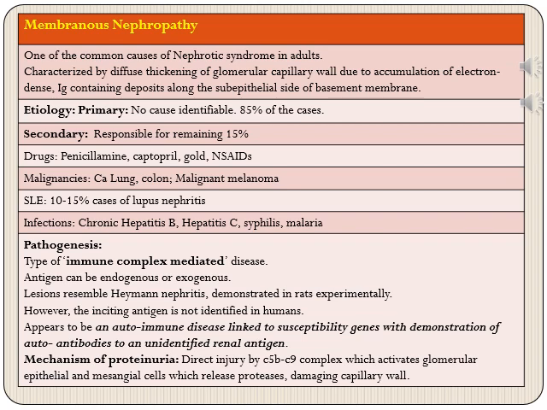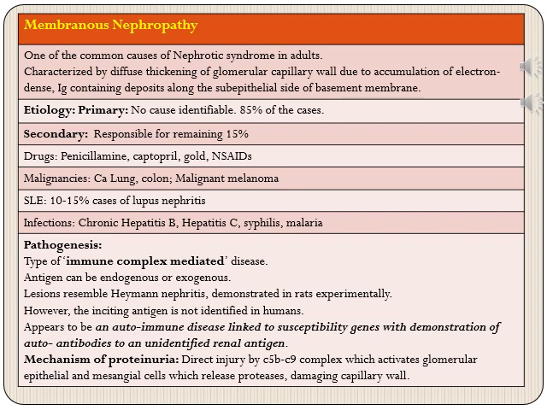Exogenous antigen, examples would be drugs or some kind of viruses that we have just enumerated, or at times it can be endogenous as in the case of SLE. Now, lesions resemble Heymann nephritis that we had discussed in pathogenesis of glomerulonephritis, which was demonstrated in rats experimentally. However, the inciting antigen is not identified in humans. This we had also earlier discussed.